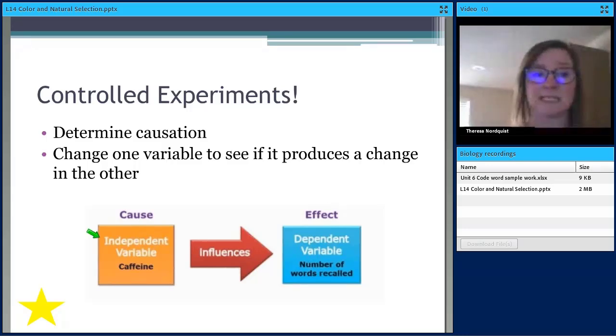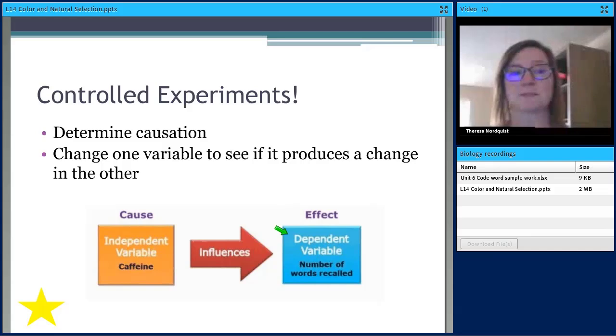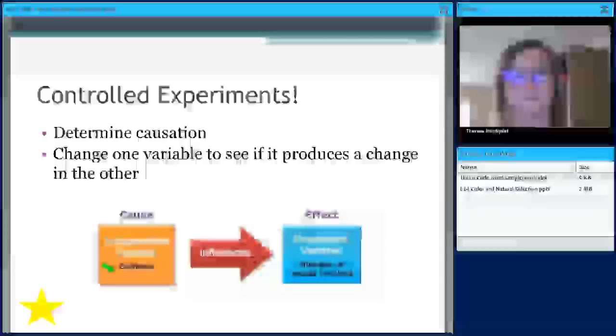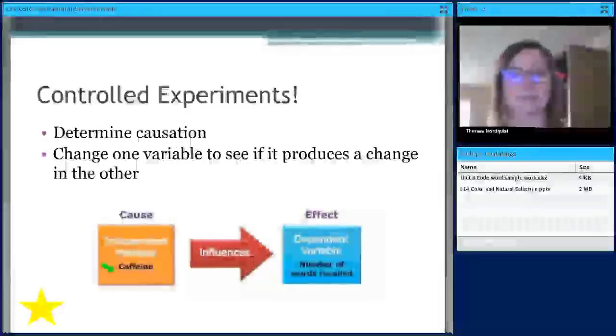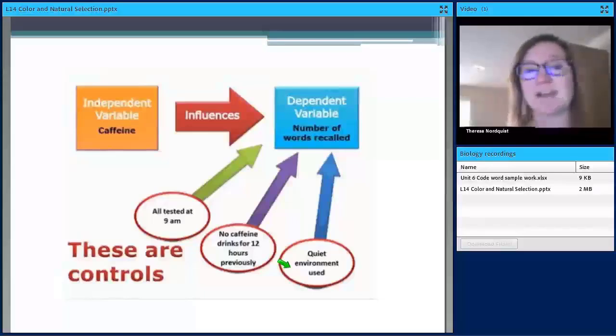In a recent lesson this unit, we reviewed the terms independent variable, the thing that you're changing, the thing that you're manipulating. You expect that to have a change in the dependent variable. This will be the thing that you're measuring and recording, right? And if caffeine does have an influence or causation on the number of words recalled, then you would see that in your experiment. Now, in an experiment, remember, we have control variables. You control everything else and make sure nothing else is different, nothing else that could affect that dependent variable.